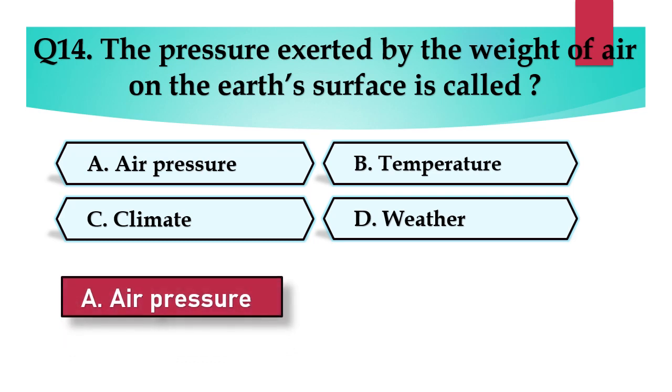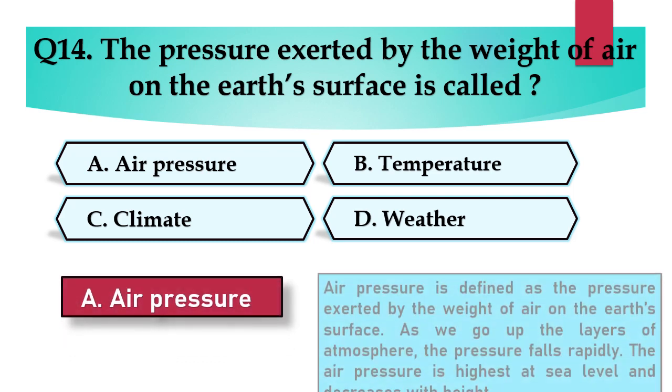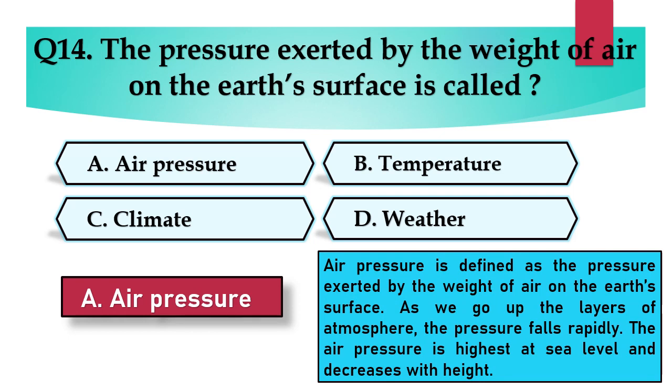Yes, the answer is A. Air pressure. Air pressure is defined as the pressure exerted by the weight of air on the Earth's surface. As we go up the layers of the atmosphere, the pressure falls rapidly. The air pressure is highest at sea level and decreases with height.